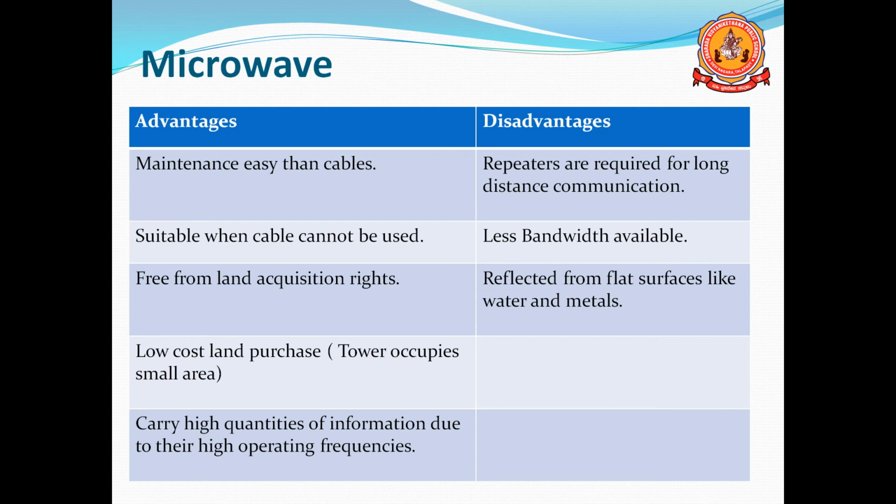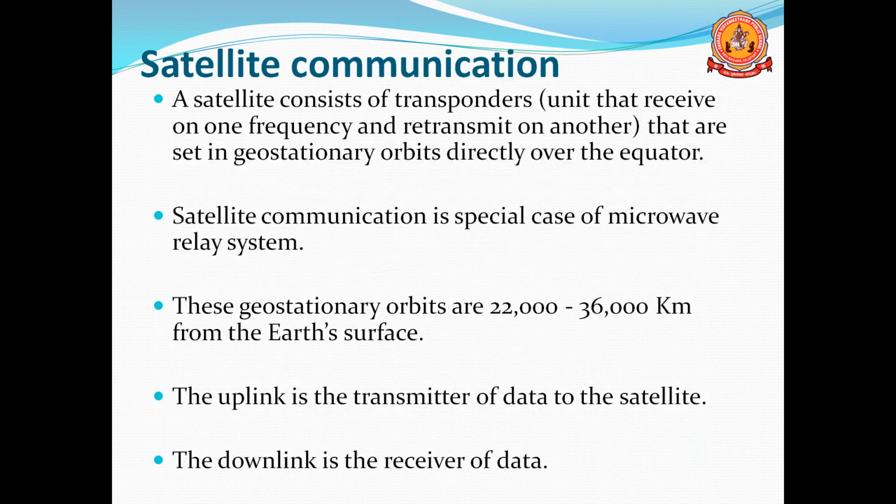Reflected from flat surfaces like water and metals. Whenever you are using the towers and metal or water is there, the signal is going to reflect, and then you will not get accurate data. That is the main disadvantage of microwave transmission.